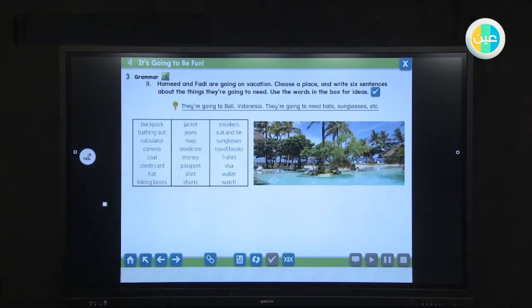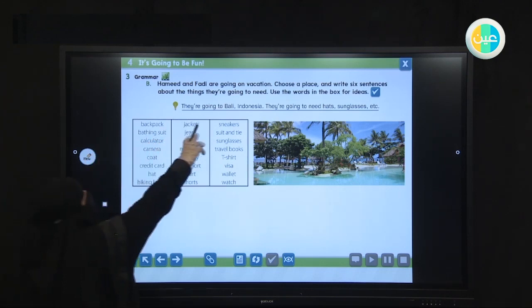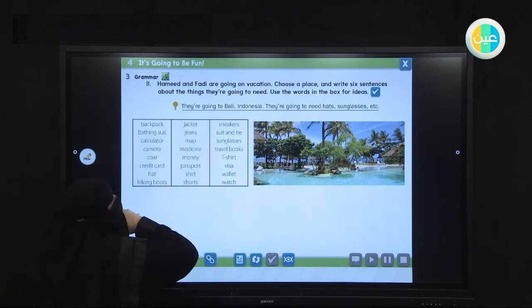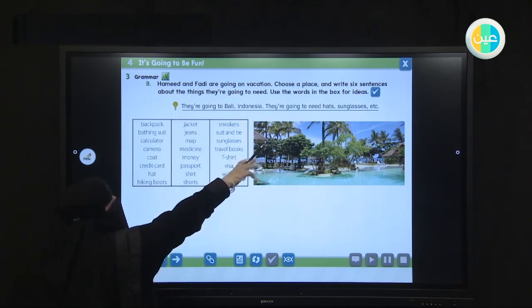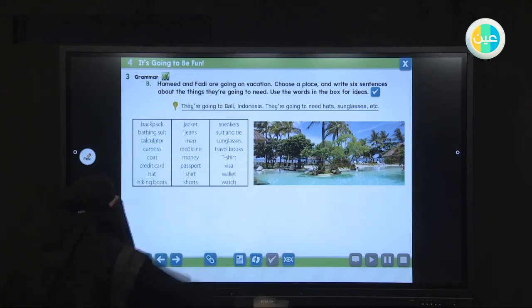I want you to give me 6 sentences or more using going to, and use these things. Like this sentence: They are going to Bali, Indonesia. They are going to need, what do you think? For example, they need hats, sunglasses, and so on.